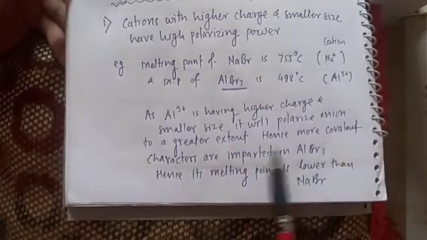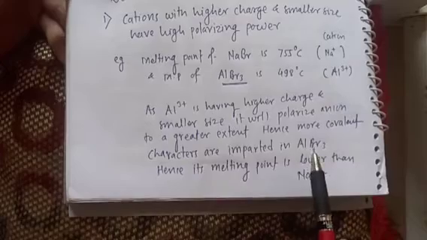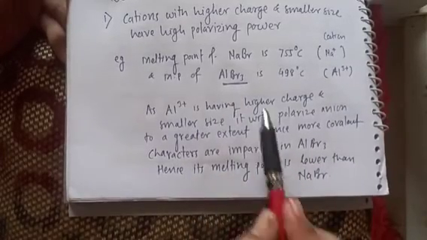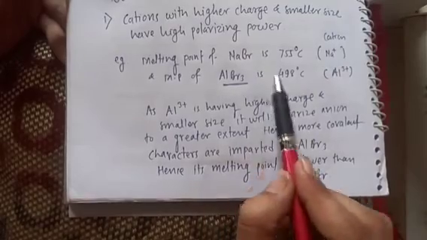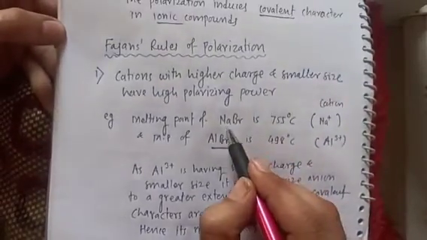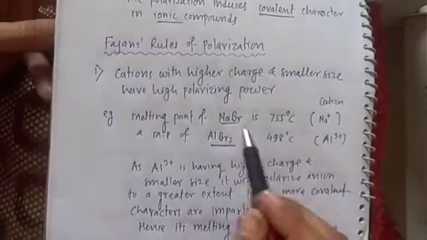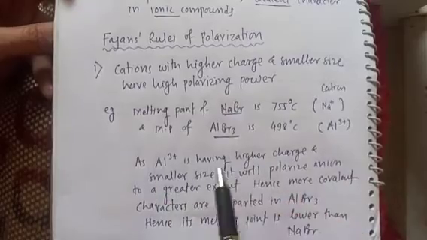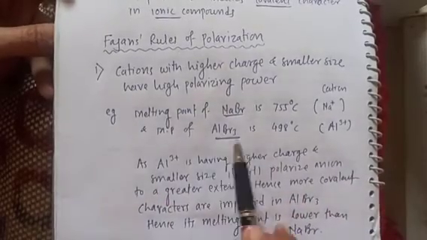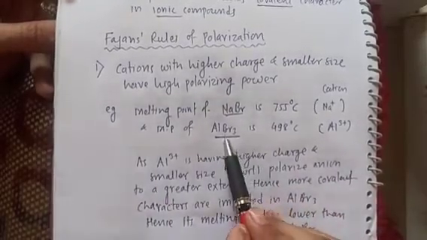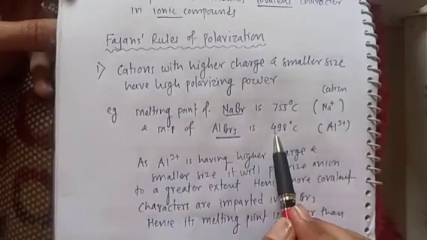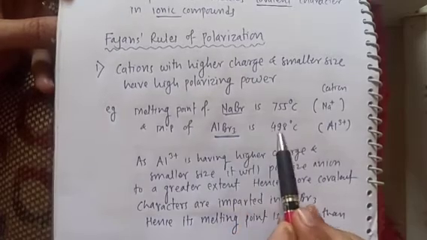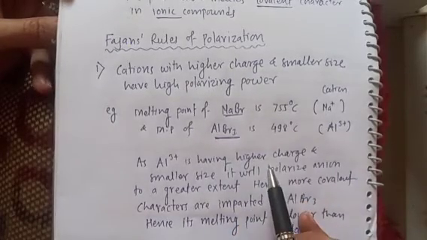Hence more covalent character is imparted in AlBr3, and therefore the melting point is lower than NaBr, because NaBr is a purely ionic compound, therefore the melting point is high. But due to polarization in AlBr3, the covalent character will be more and the melting point will decrease, because the melting point of covalent compounds is always lower than that of pure ionic compounds.